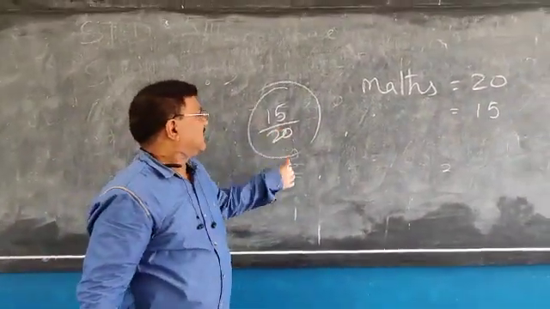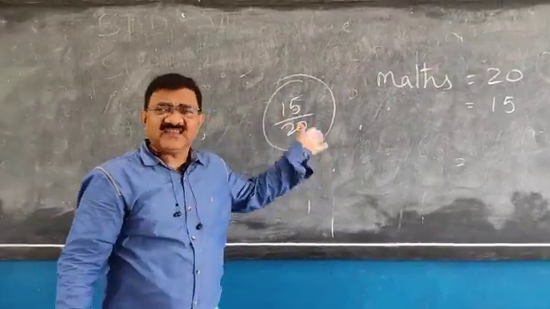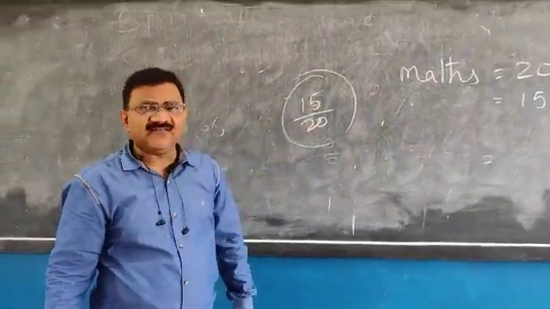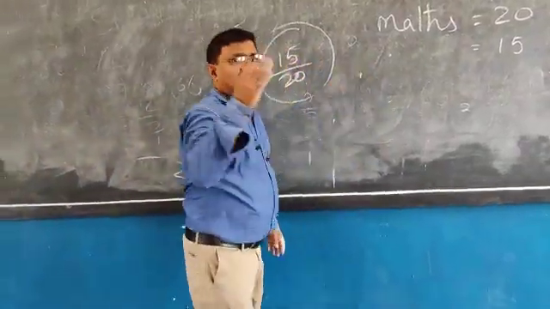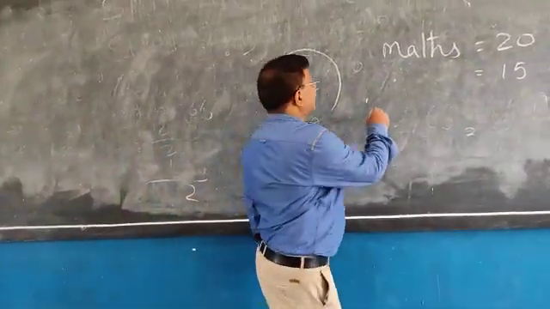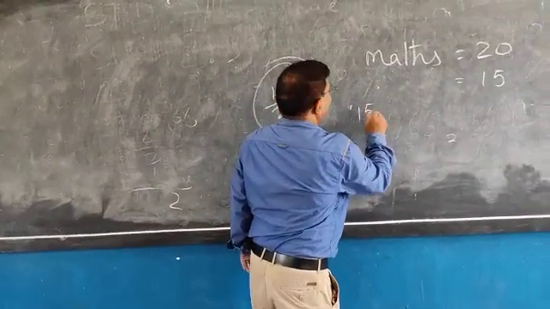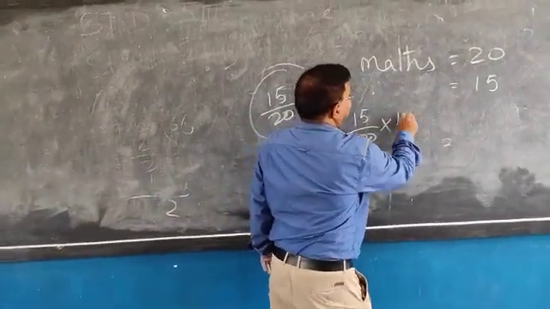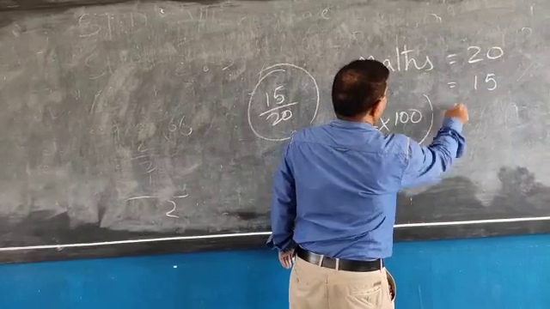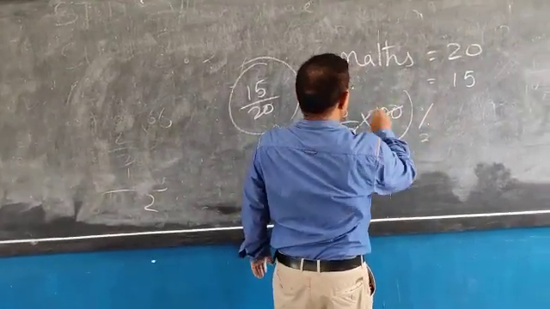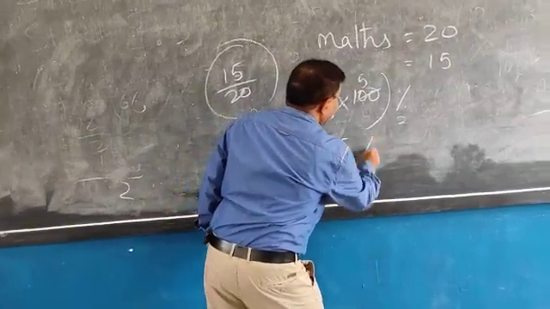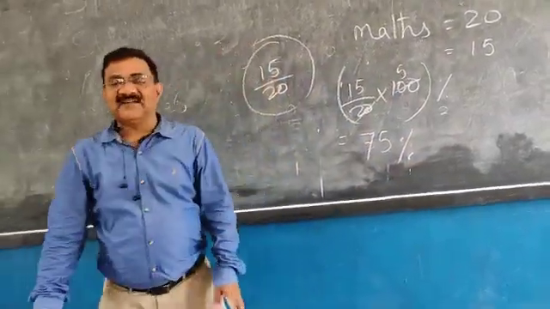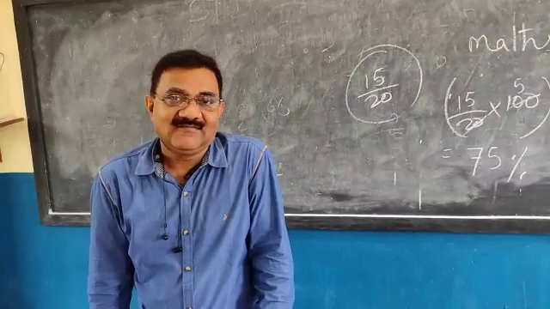This is a fraction. Change this fraction into percentage, as I have discussed. 15 by 20 into 100 and percentage sign. 5 twenties are 100, and 15 fives are 75. It means 75% marks you have got.